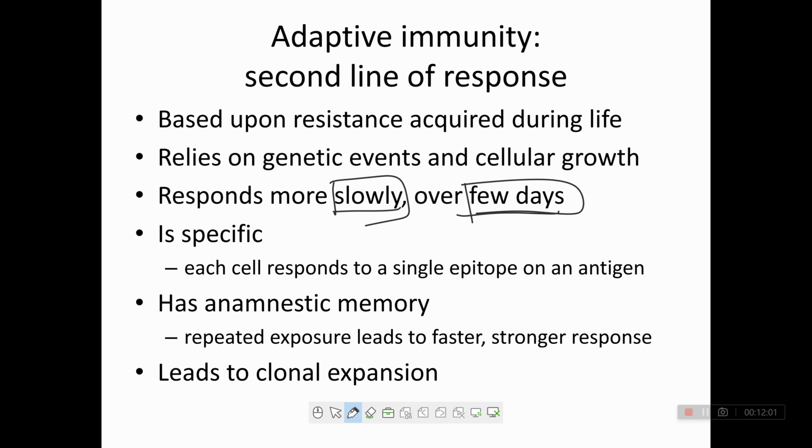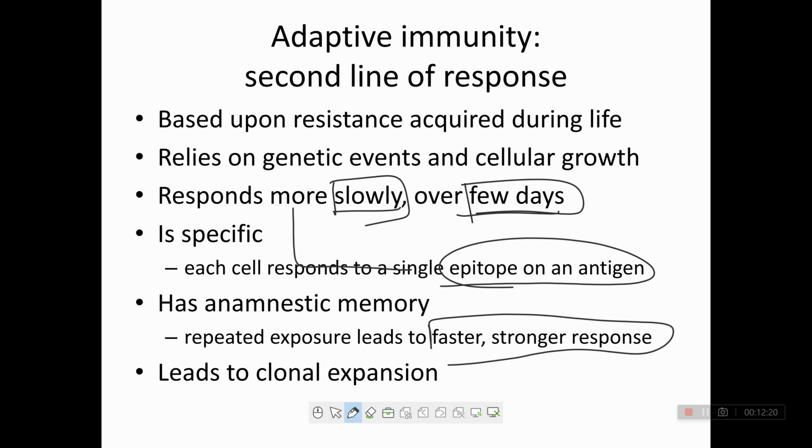It is specific: each cell responds to a single epitope on an antigen. It has anamnestic memory, so repeated exposure leads to a faster and stronger response.